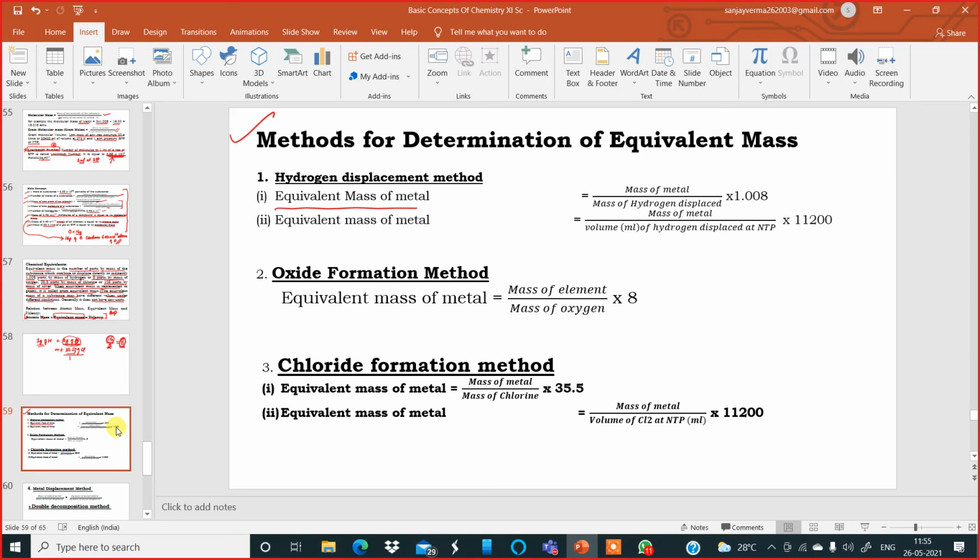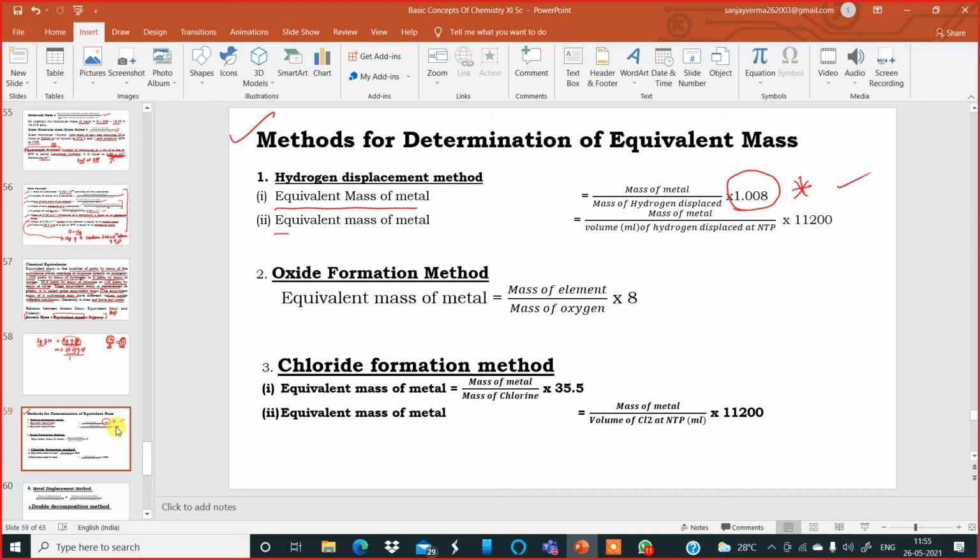Mass of metal, whatever mass of metal that is reacting with the acid, and the mass of hydrogen gas which is formed, multiplied by this figure over here, 1.008. So you will have to learn this formula. Okay, the first formula over here. If the mass of hydrogen displaced cannot be determined, you cannot catch hold of it and take its weight, then you can get the volume.